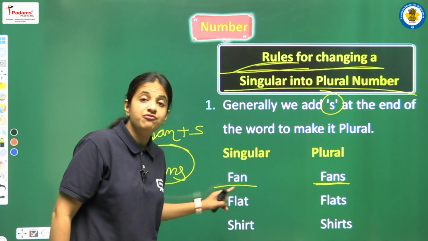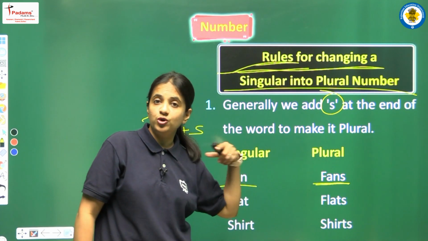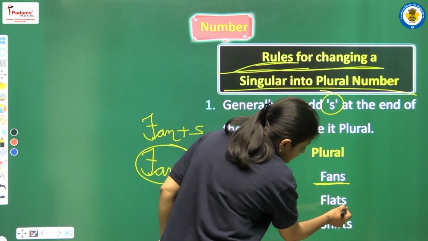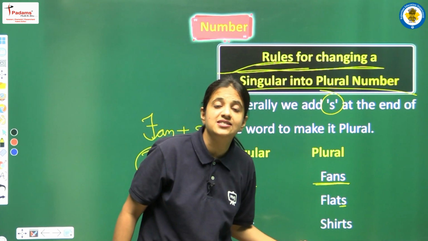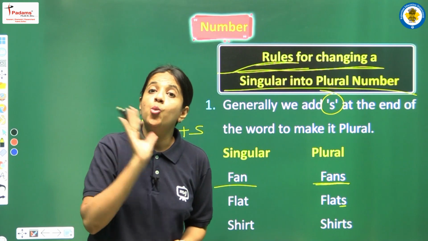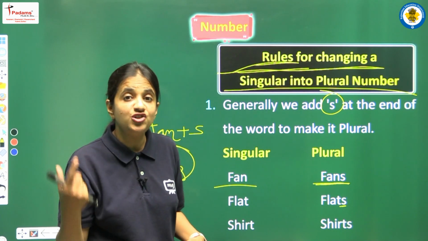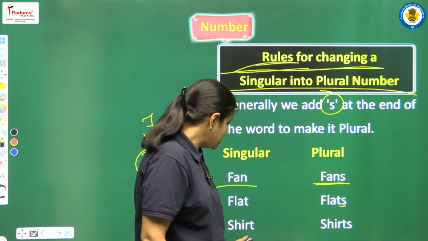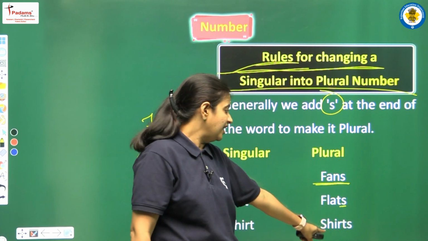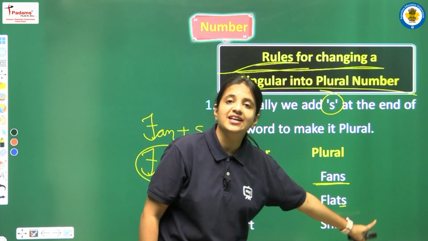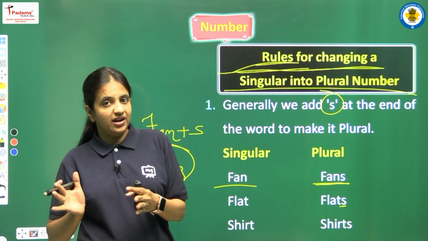Similarly, here we have flat. Flat means we are talking about one single flat, and now we have to convert it into plural number. So what we do is just add s after the spelling. So here we have F-L-A-T-S. Okay, so flats means more than one flat. Now we have the next one, shirt. So yes, one single shirt, but when we convert this singular noun into a plural one, we add s. Okay, so now we have shirts, S-H-I-R-T-S. Okay, clear? So this is the first rule to convert singular nouns into plural nouns.